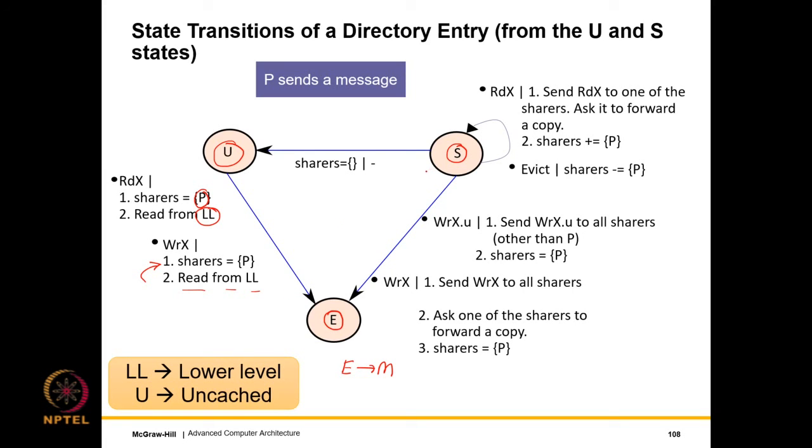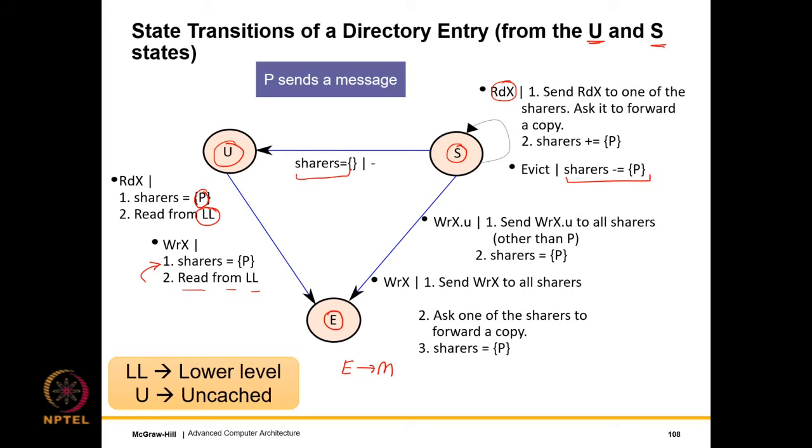Alright, so now let us look at the S state. So these are the transitions of the directory from the U and S states, right? So they originate from the U and S states, not from the E state. So in the S state, let us say that we receive an evict message. In an evict message, we just delete from the list of sharers, and when the set of sharers becomes empty, we enter the uncached state.